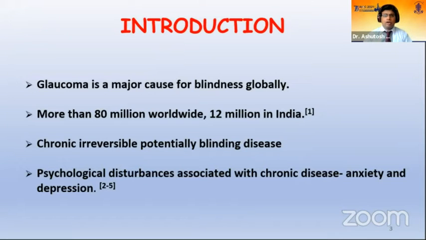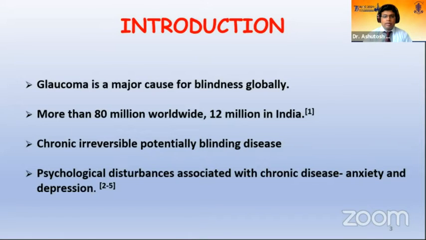Coming to the introduction, glaucoma, as we all know, is a major cause of blindness globally. And as per study estimates, there are more than 80 million people suffering from glaucoma worldwide, out of which more than 12 million are in India itself. It's a chronic, irreversible optic neuropathy, which can lead to potential blindness if left untreated.